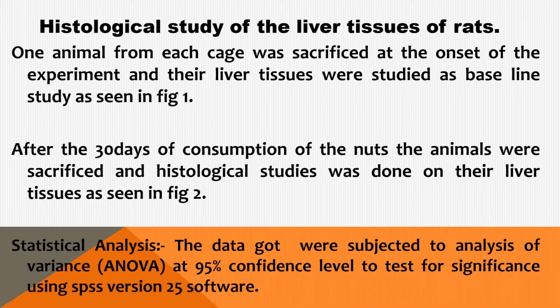Histological study of the liver tissues of the rats. One of the animals from each cage was sacrificed at the onset of the experiment, and their liver tissues were studied as a baseline study. This can be seen in figure 1 of this work. After 30 days of consumption of the nuts, the animals were sacrificed and histological studies were done on their liver tissues. This is also shown in figure 2. It can still be seen in the slide.